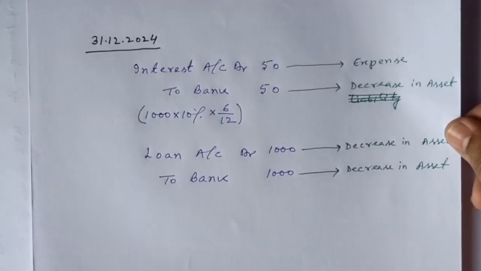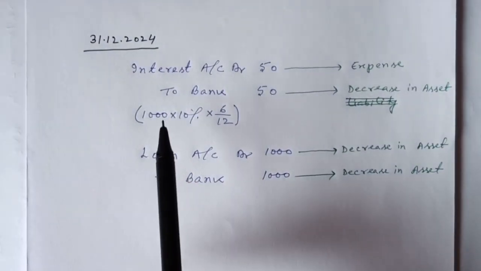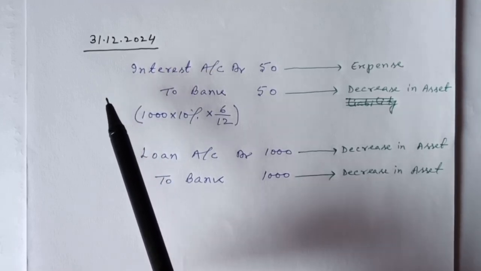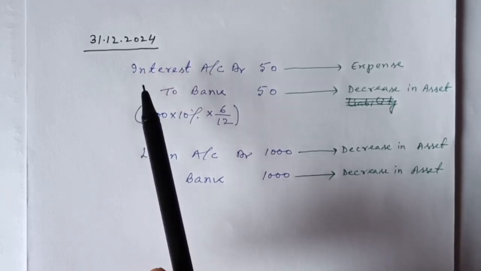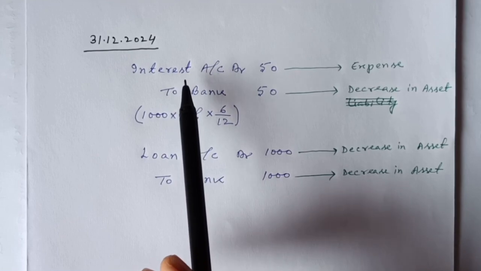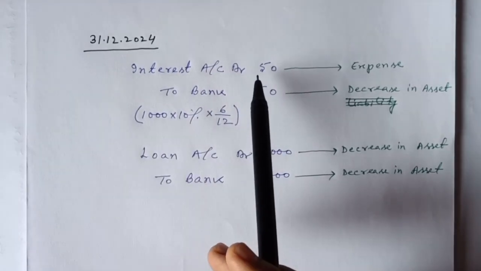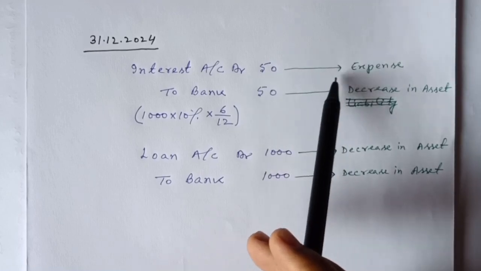Now coming to 31st December, this is the date when A Limited will repay the loan to X Limited. On 31st December, A Limited needs to consider interest for 6 months. So on 1000 at 10% for 6 months, interest is coming to rupees 50.